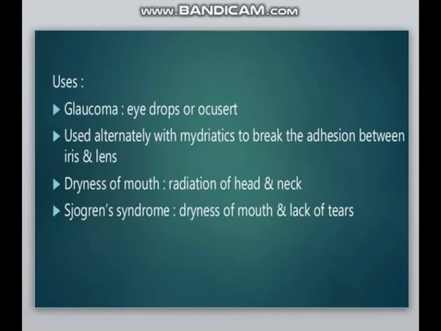Here are some uses of the cholinergic alkaloid, pilocarpine. It can be used in glaucoma as an eye drop or Ocusert, used alternatively with a mydriatic to break the adhesion between the iris and the lens. It is also used for dryness of the mouth after radiation of the head and neck. It is mostly used in Sjögren's syndrome where the patient has dryness of mouth and lack of tears.